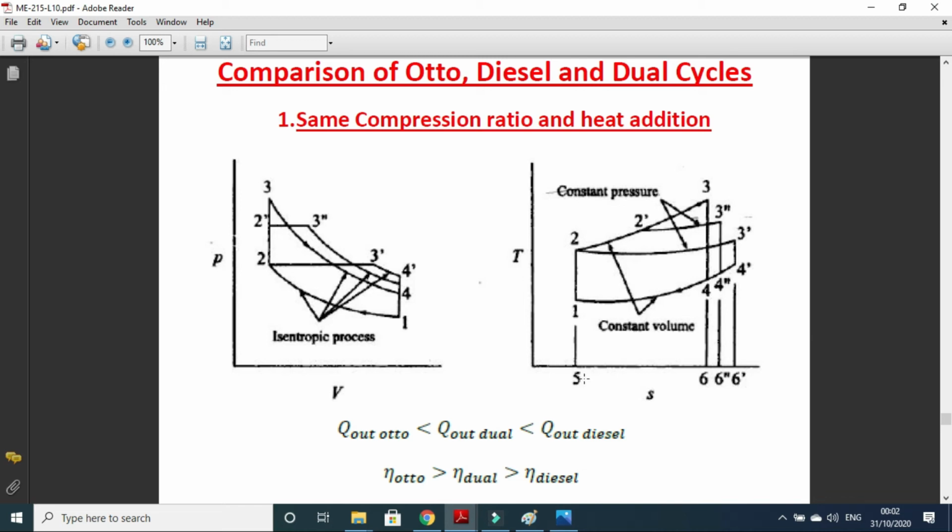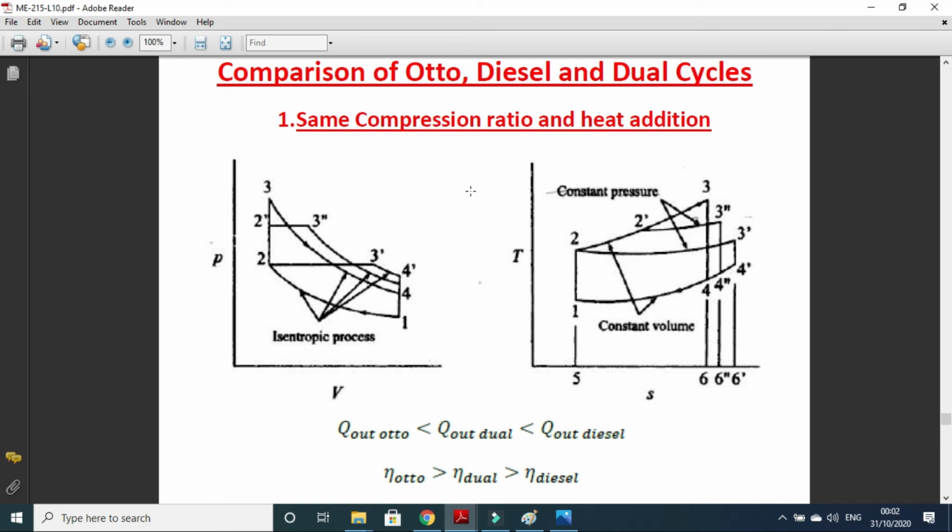So the area under the process curve, like from 5 to 2, 2 to 3, 3 to 6, is the heat addition for the Otto cycle. 5 to 2, 2 to 3 dash, 3 dash to 4 dash, and 4 dash to 6 dash is the heat addition for the diesel cycle. 5 to 2, 2 to 2 double dash, 2 double dash to 3 double dash, 3 double dash to 4 double dash, and 4 double dash to 6 double dash is the heat addition for the dual cycle, and this area is the same. So that is why it is given that the heat addition is the same.